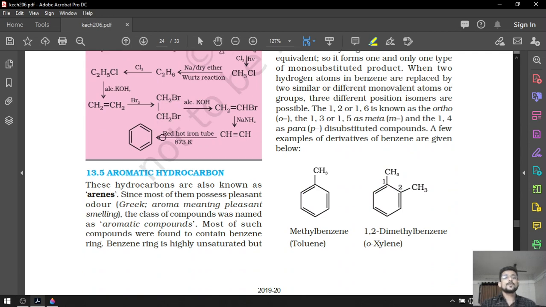In this lecture, we are going to start our next topic, that will be aromatic hydrocarbons. But before we start, I want to tell you some important news: because of the current pandemic COVID-19, our Gujarat board has decreased your syllabus by 30%. So some of the topics have been reduced and we are not going to learn them. Among them, the first topic which is going to be skipped will be aromatic hydrocarbons from this chapter.